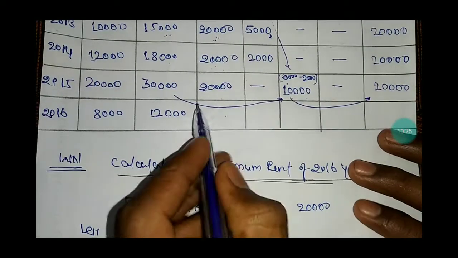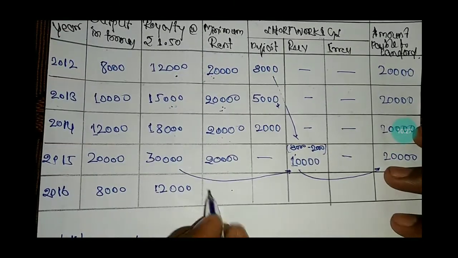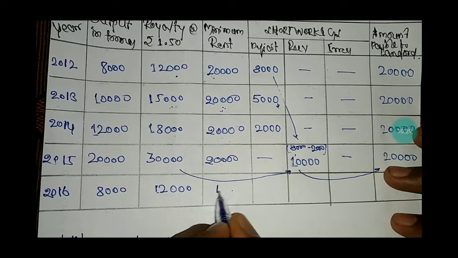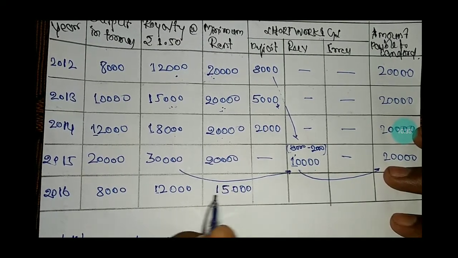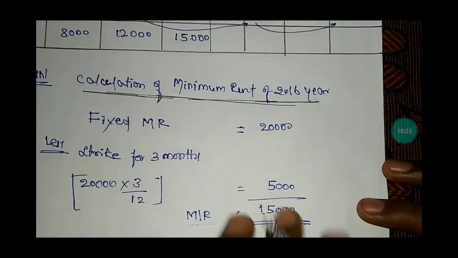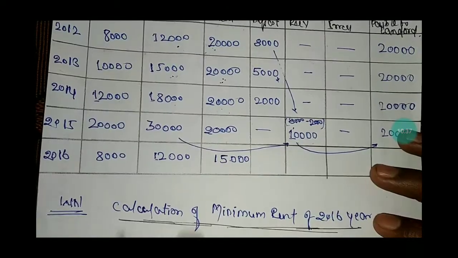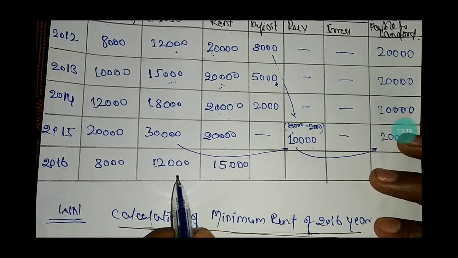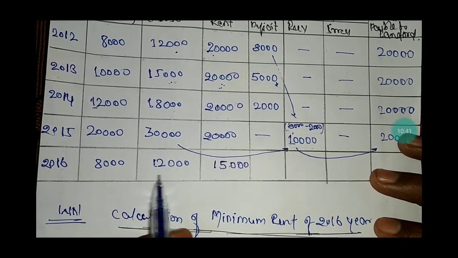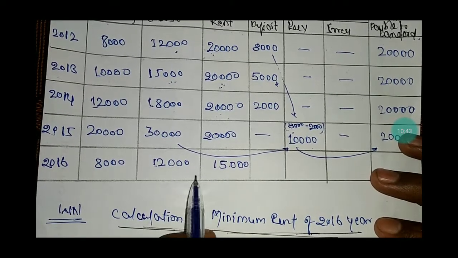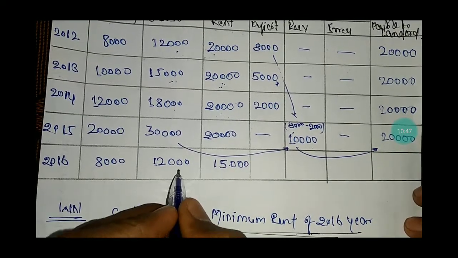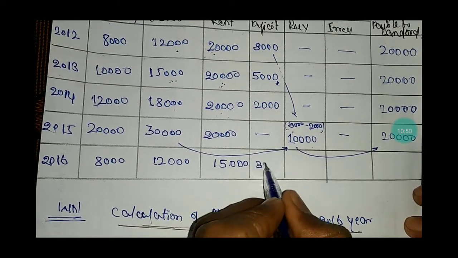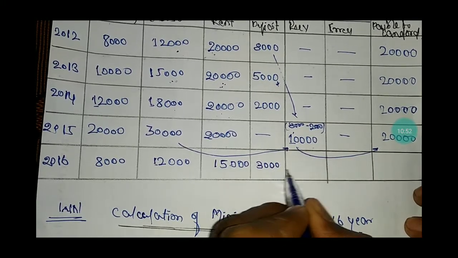So write it here, minimum rent of rupees 15,000. For the strike, here we calculated this amount 12,000. In the year 2012, the royalty is less than the minimum rent by rupees 3,000, and that will be treated as a deficit.